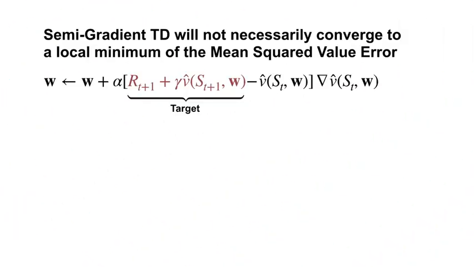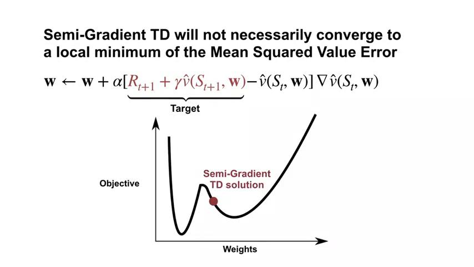On the other hand, the TD target depends on our estimate of the value in the next state. This means our update could be biased because the estimate in our target may not be accurate. Since our value approximation will never be perfect, even in the limit, the target may remain biased. We cannot guarantee that semi-gradient TD will converge to a local minimum of the mean squared value error. Of course, this bias will reduce as our estimates improve.